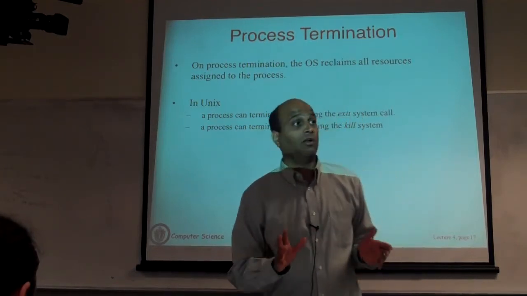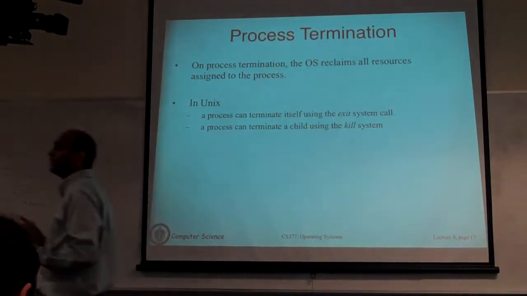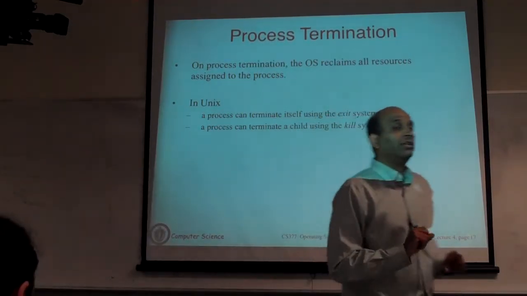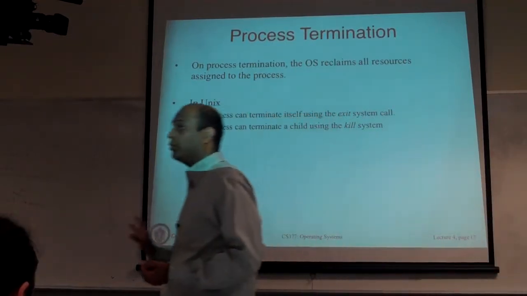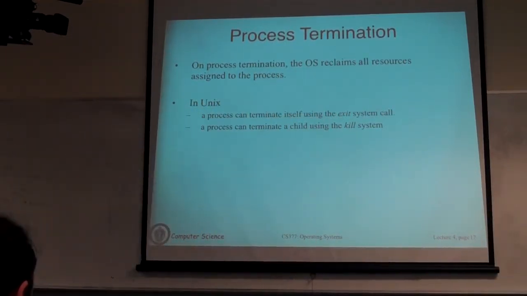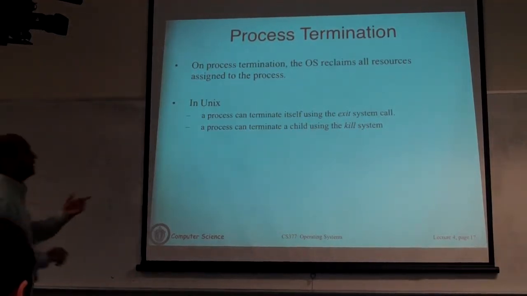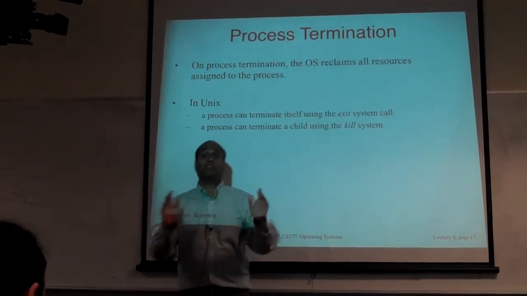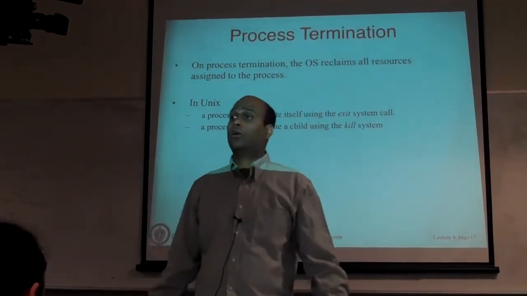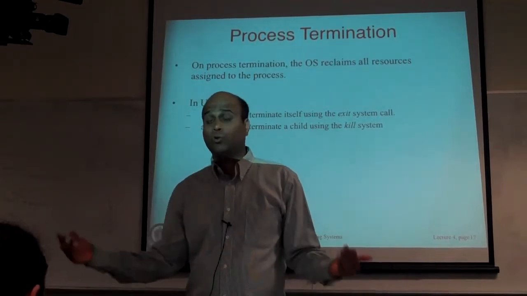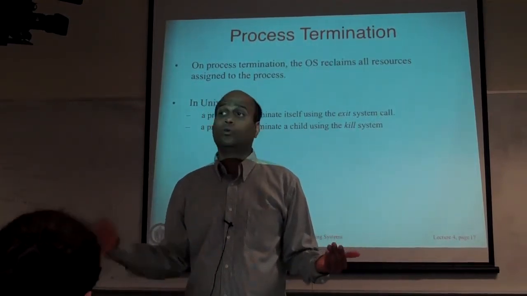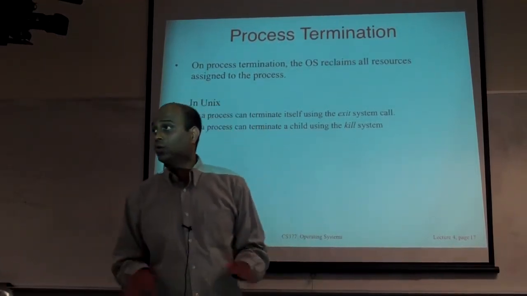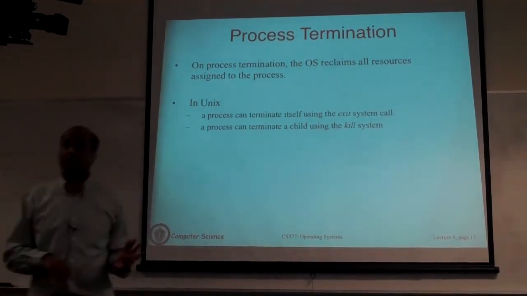That is what an OS will allow. Typically, a user cannot terminate a process that belongs to another user. Only the root user or the super user can terminate any process, regardless of what user that process belongs to. So the only restriction on kill is that it will see who is the owner of that process, and if the process you are trying to kill also belongs to the same owner, then your kill will succeed. If the owners are different, then the kill will fail. So you do not have the rights to kill that other process. That's just for protection. You can't have some user go around terminating some other user's processes.